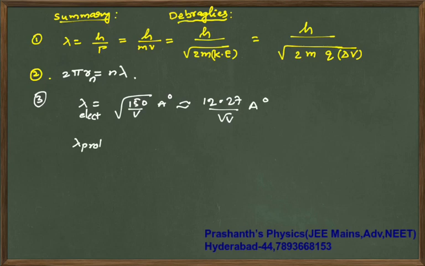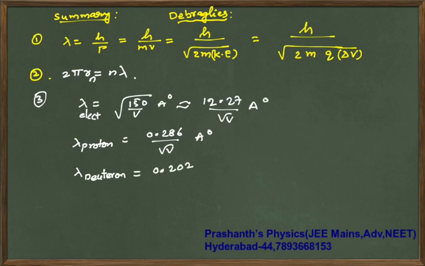Lambda of proton, if you substitute, you are going to get 0.286 by root V Armstrongs. Lambda of deuteron, if you are going to calculate, it is 0.202 by root V Armstrongs. Lambda of alpha particle, if you take, you are going to get it as 0.101 by root V Armstrong.